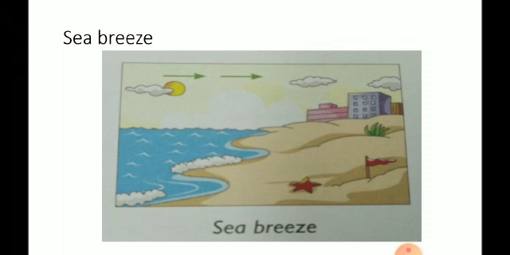So what is sea breeze? Sea breeze occurs during the daytime only. During the daytime, we know that the rays of the sun fall equally on land and also on the water. But the land heats up faster than the water. So what happens? The hot air rises from the land and the cool air comes from the sea. So the wind blows from the sea towards the land. That means the cool air is coming from the sea during the daytime. This is called sea breeze.